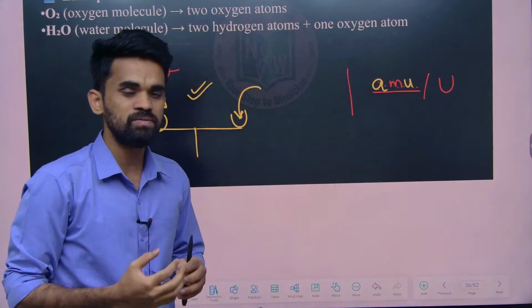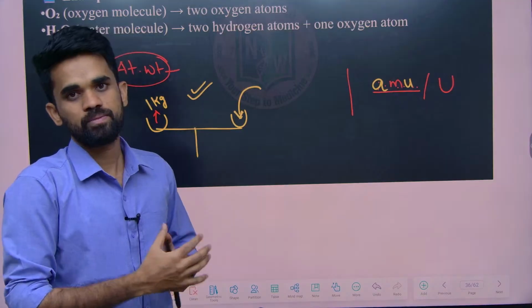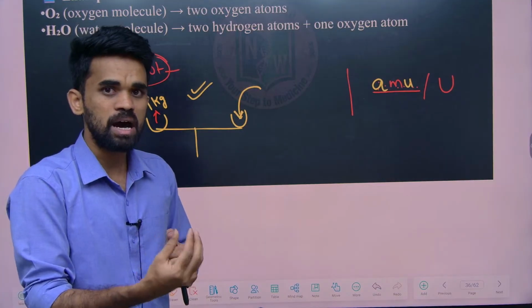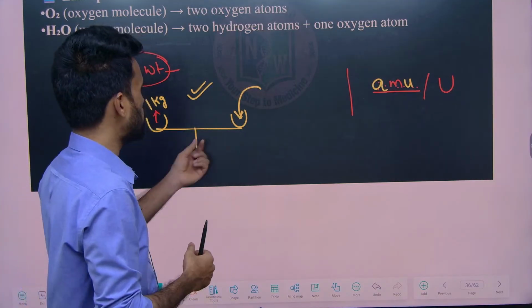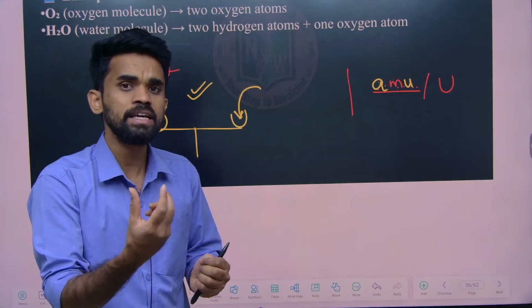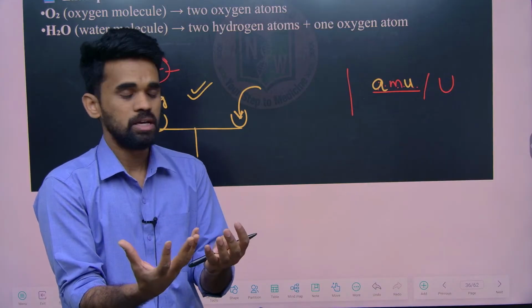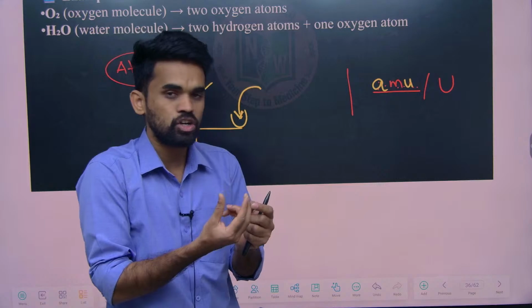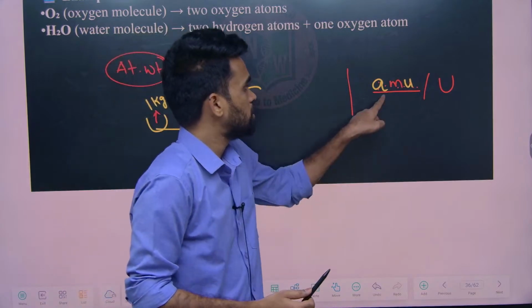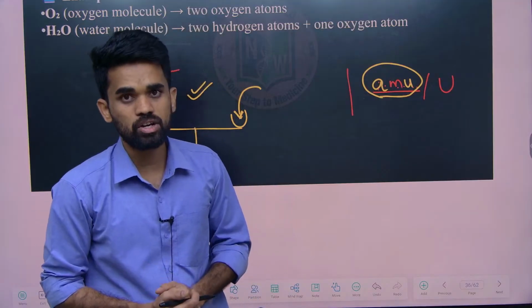So what is the use of this atomic mass unit? To express the mass of atoms. Similar to kilograms, when I say kg of tomatoes, here kg is a unit used to express the quantity of a substance in bulk. But when I am talking about the atomic level, the unit used will be the atomic mass unit. So how can we define this atomic mass unit?